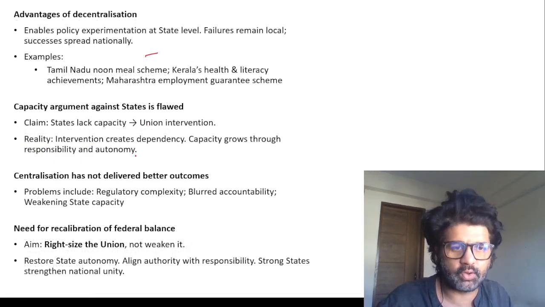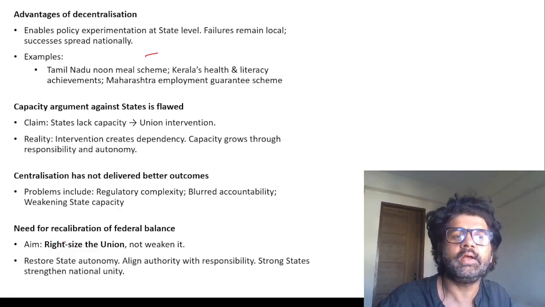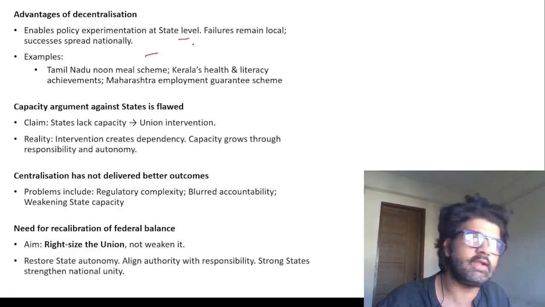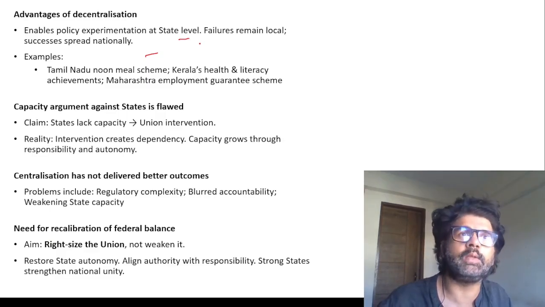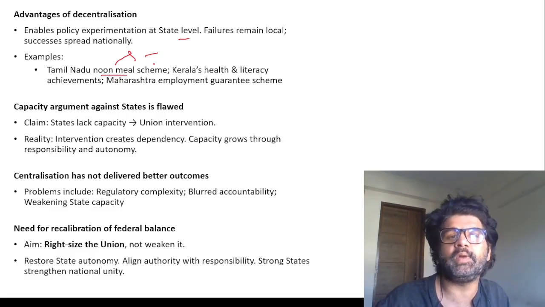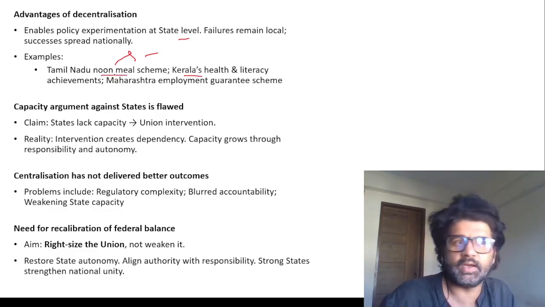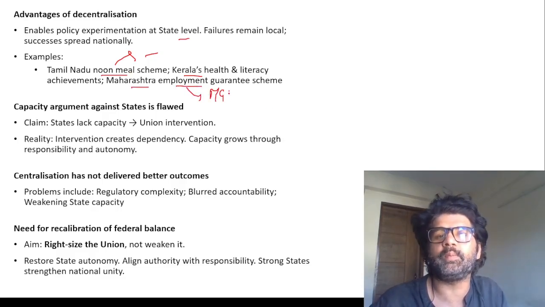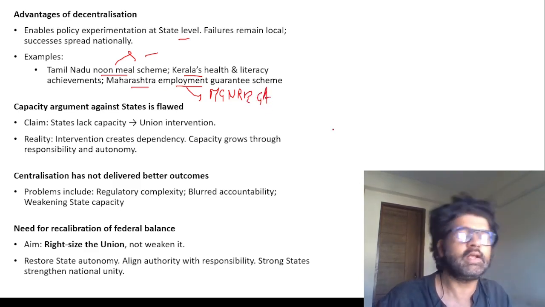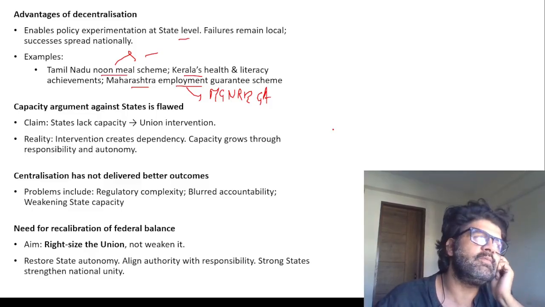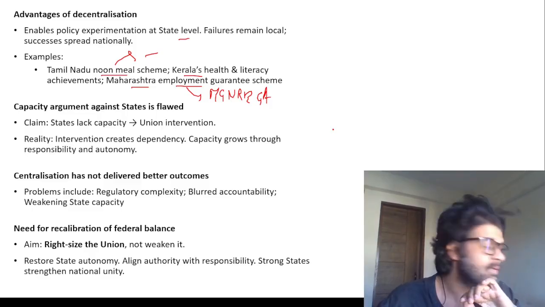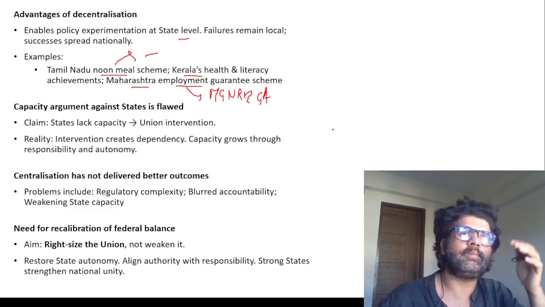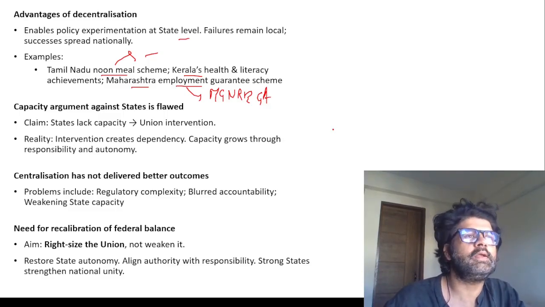Advantages of decentralization, he's talking about all the stuff. You can have a look at it. Basically he's saying that if you give states power, they can fail, and they will also get success in some things. You can emulate it, like Tamil Nadu's noon meal scheme became the midday meal scheme. Kerala's health and literacy program, we are emulating it in some way or the other. Maharashtra's employment guarantee program led to MGNREGA, which the government did not like and came up with VB-G RAM G. Maybe that song inspired Modi sir to name it so. Guys, for people who don't understand Hindi, Mera Piya Ghar Aaya Ji Ramji means my beloved has come home.